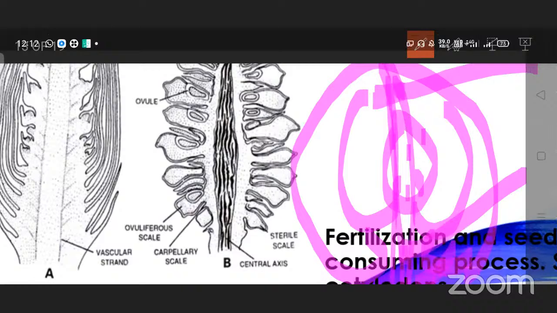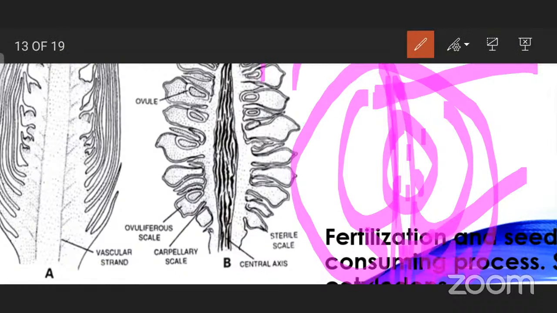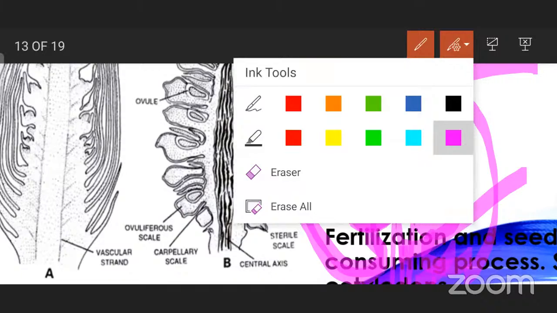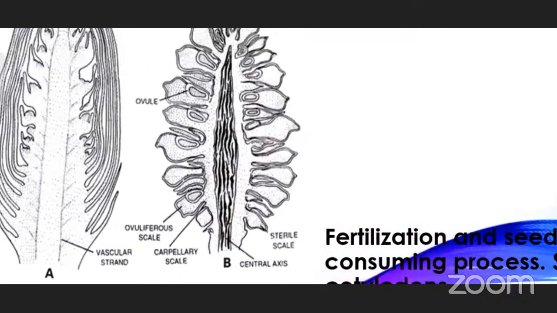Then it is considered as an orthotropous ovule. And it is having a single integument. Here in angiosperms you'll see two integuments, but it will be having only one integument. So that is the thing about the ovule which is going to form in the female strobilus.